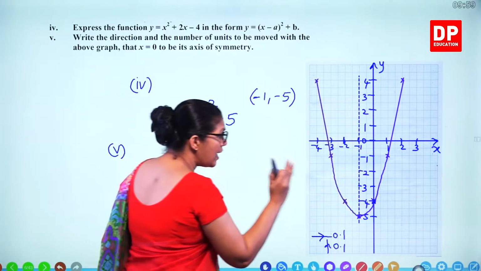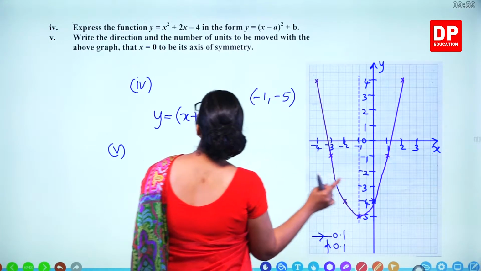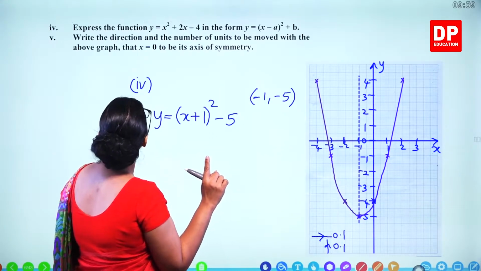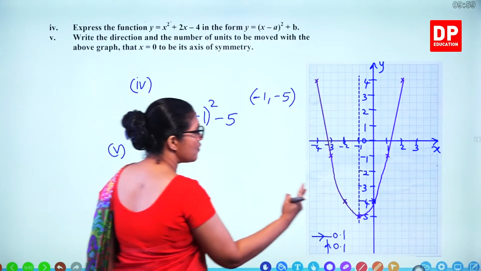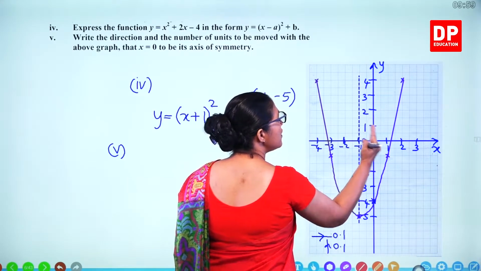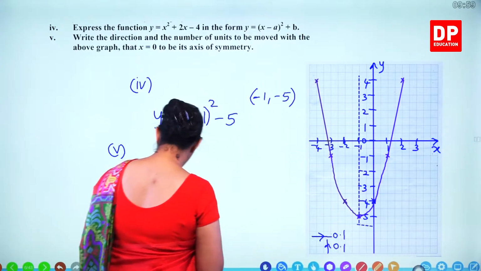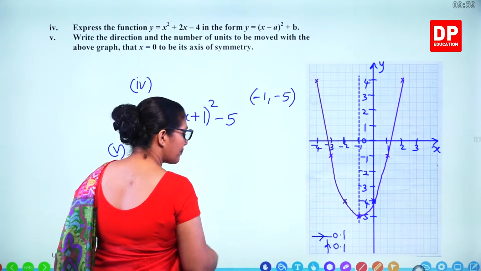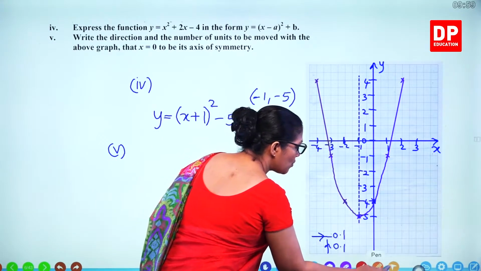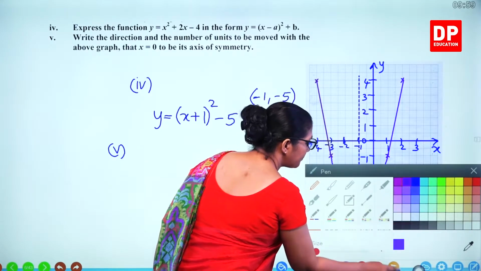So you need to get x equals 0 to be its axis of symmetry, that means this should be moved this way. So how much do you need to move? Just by 1 unit.